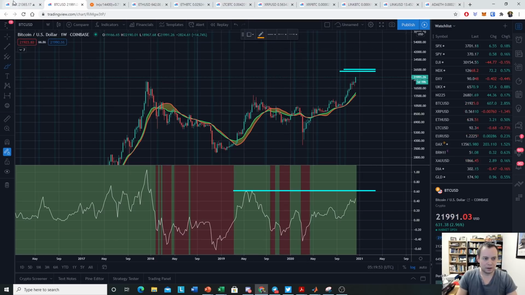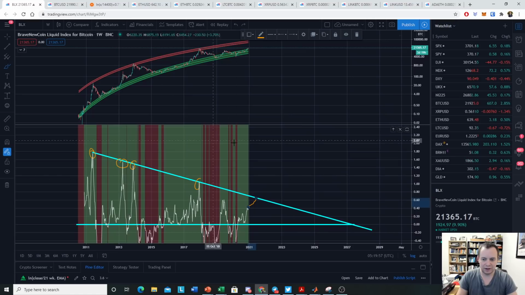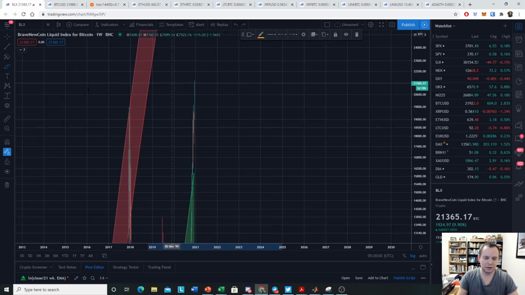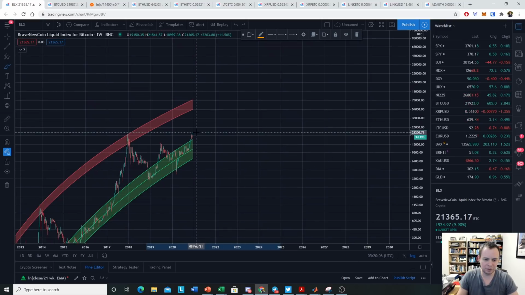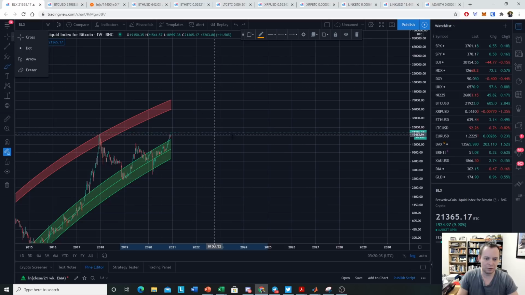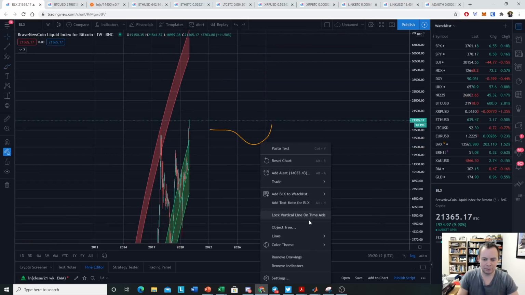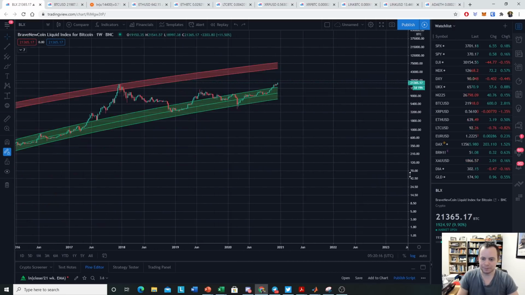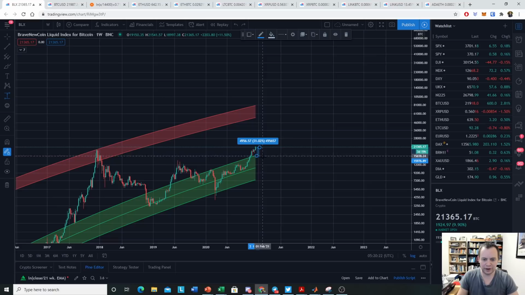So that basically covers that indicator here that I wanted to touch base on. And again, if you look at the macroscopic move, we're still not that far above the fair valuation band, right? Let me remove these drawings. So we're not even that far above it. In fact, if we were to take a measured move from the top of the band to where we currently are, we're around 31% above it.